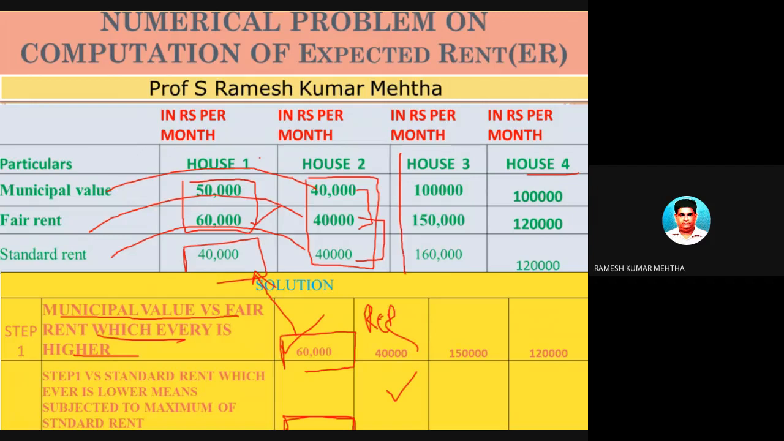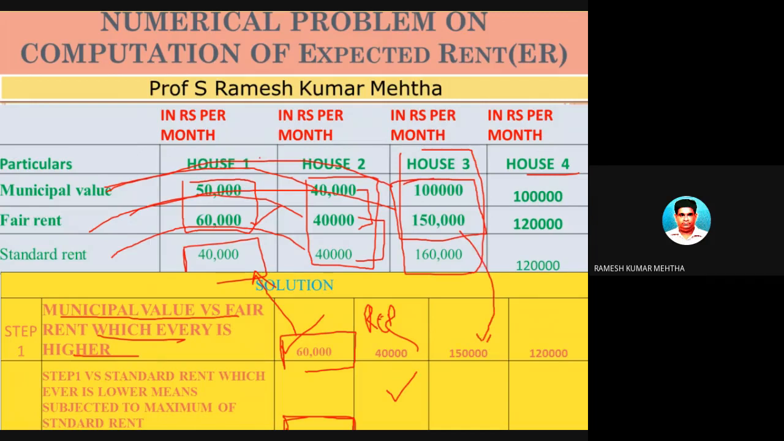Now house property number 3, we will find out the first step of the gross annual value, which is the reasonable expected rent. Municipal value versus fair rent, whichever is highest, which is 1,50,000 rupees.